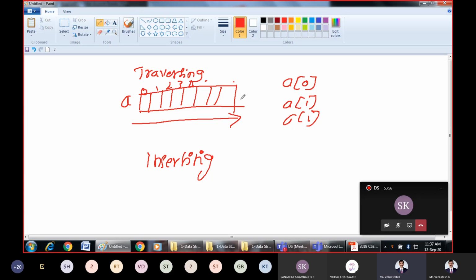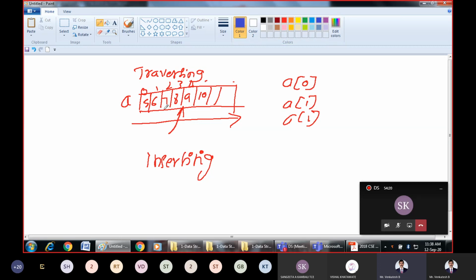If we have this array, say 5, 6, 7, 8, 9, 10, and these elements are already available, and somewhere in between, between 8 and 9, I want to insert some more elements, then that is called inserting.